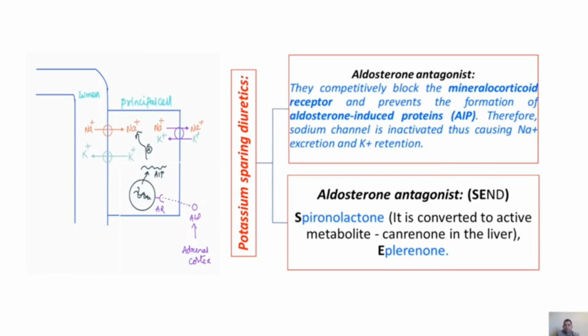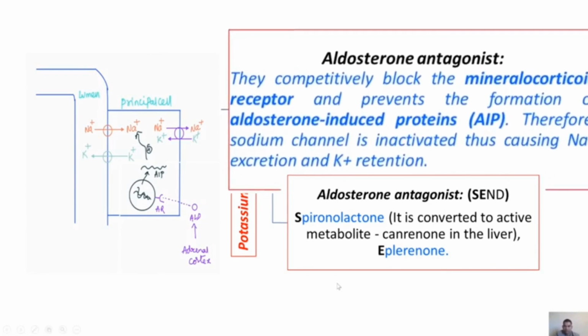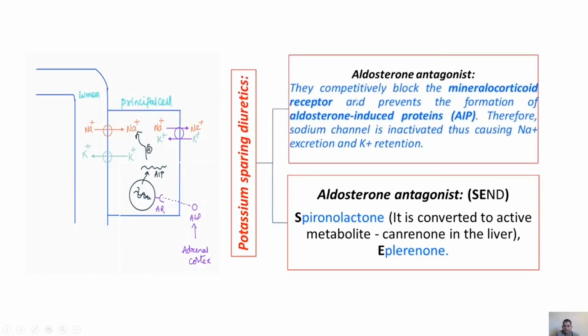Now we discuss aldosterone antagonists. They competitively block the mineralocorticoid receptors and prevent the formation of aldosterone-induced proteins. Therefore, the sodium channel is inactivated, thus causing sodium excretion and potassium retention.